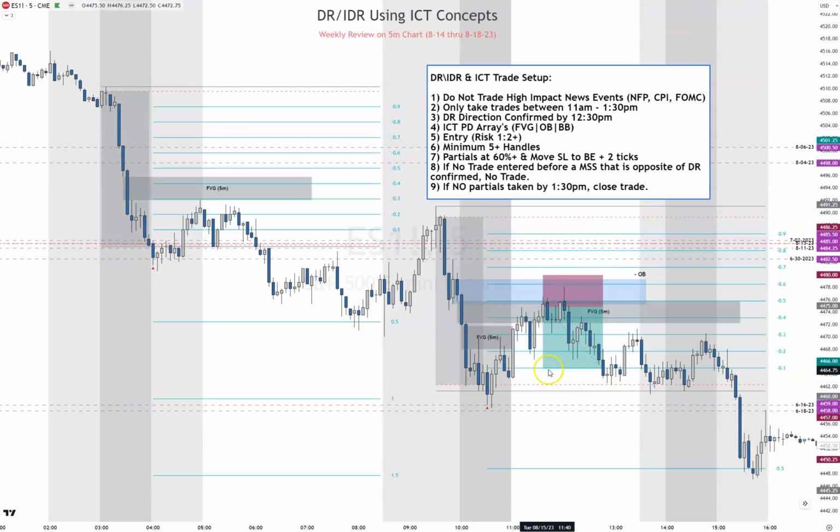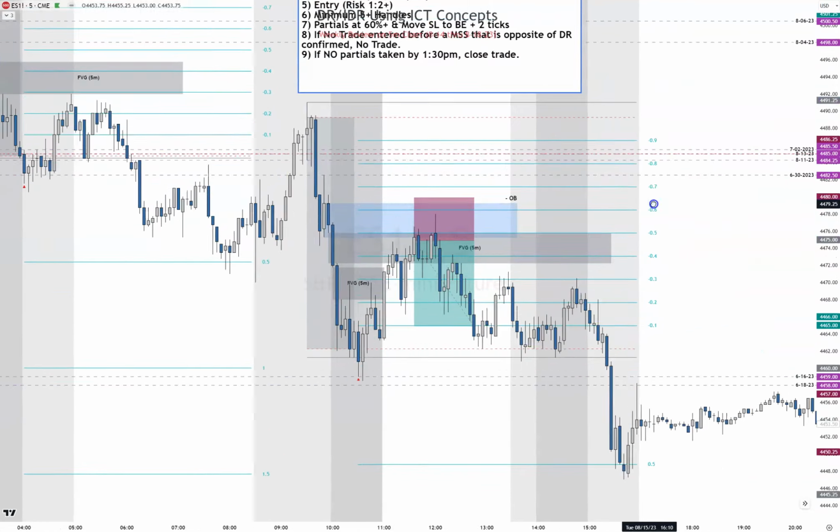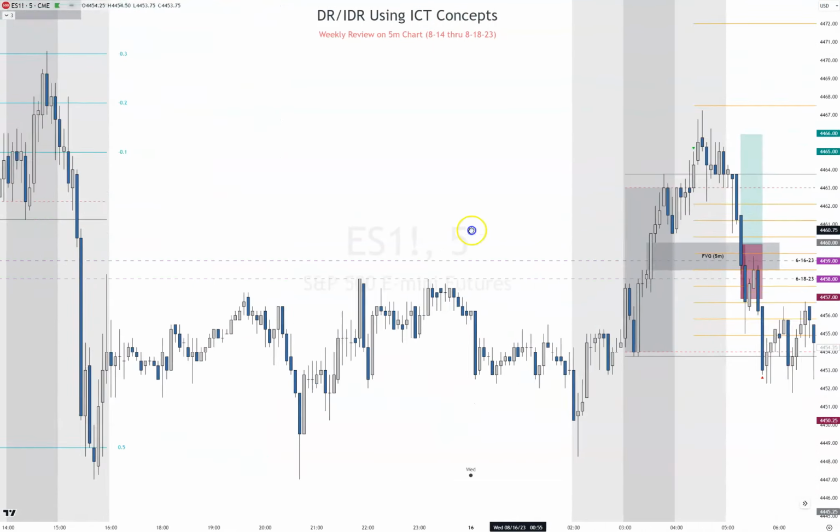Now, had you left a runner on and left it through the end of the day, you could have easily gotten 25 handles. Leaving a runner on is very good to do. Get your money out, take some of your partials, and leave a runner and just let it play out. Because if you would have got that, you would have had a lot more. Well, you would have doubled it at least. So that is good. We're at 20 handles for Monday and Tuesday total.